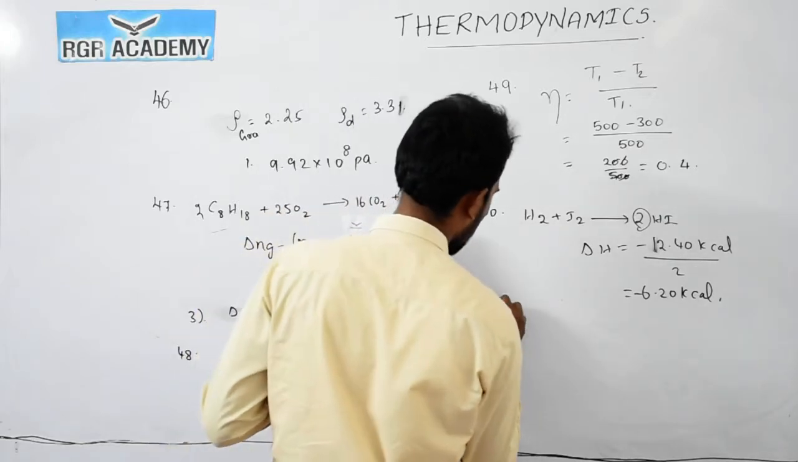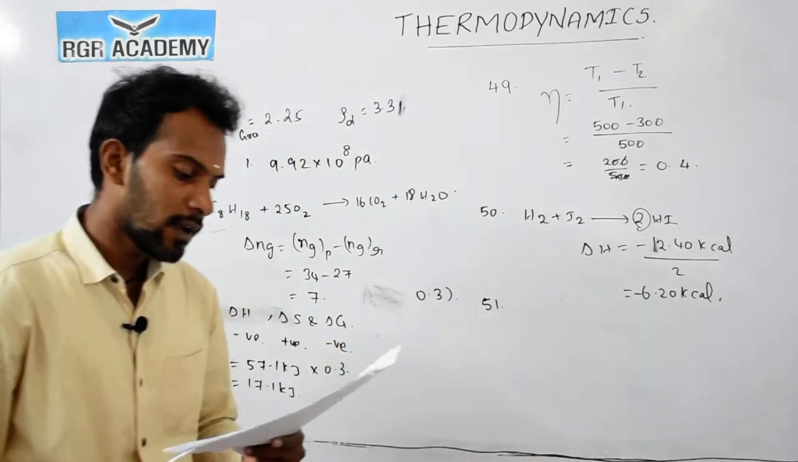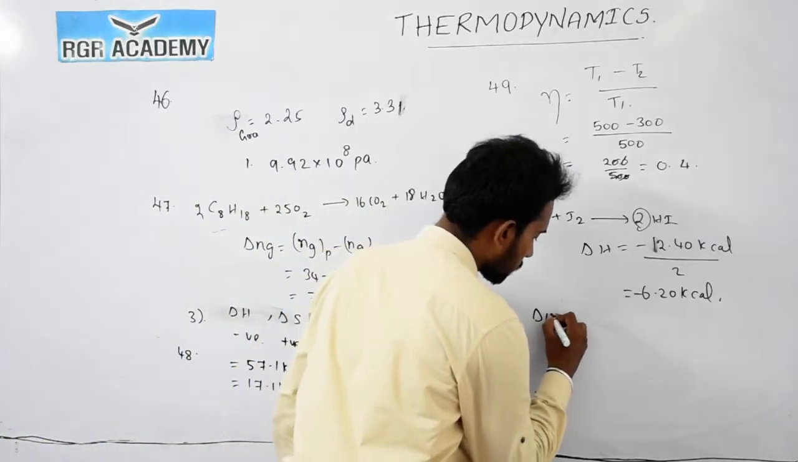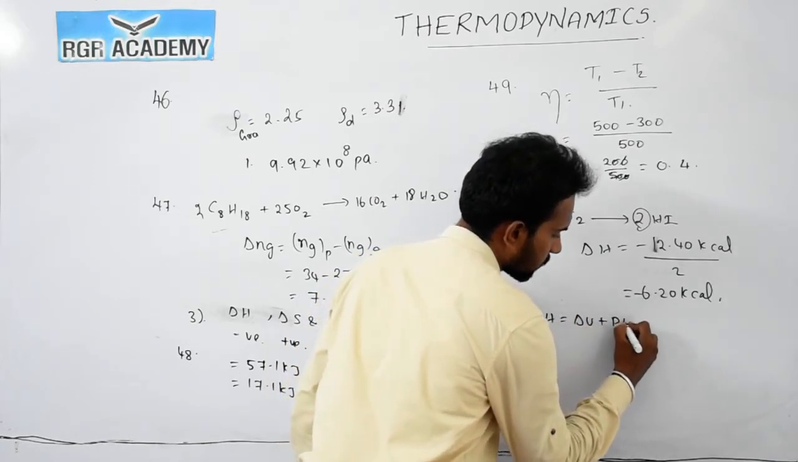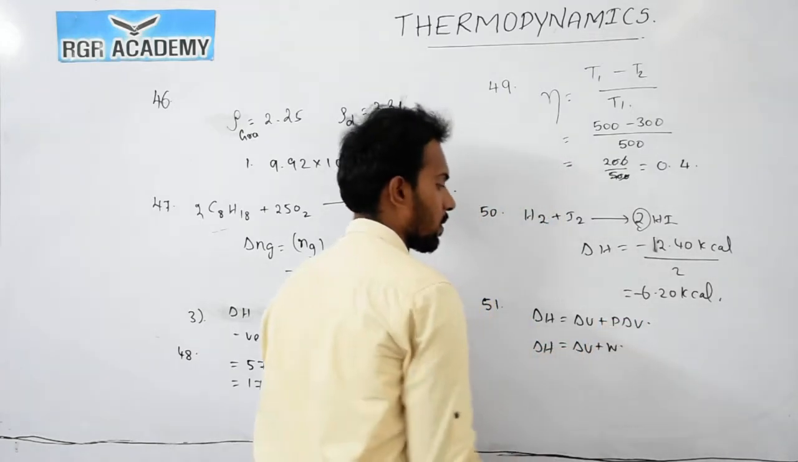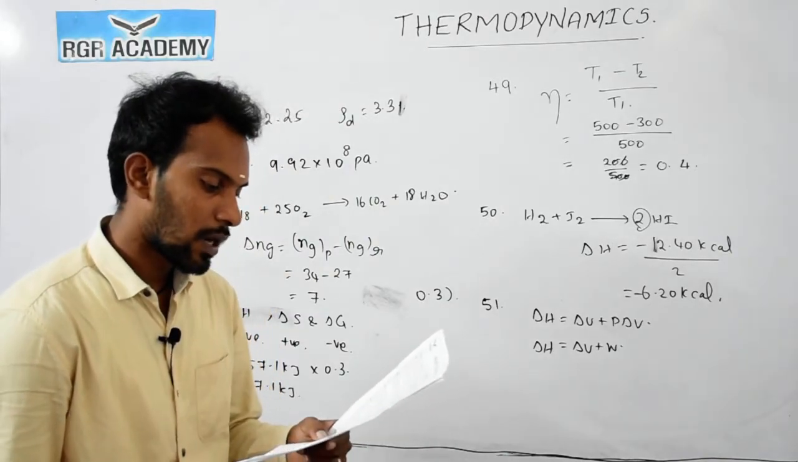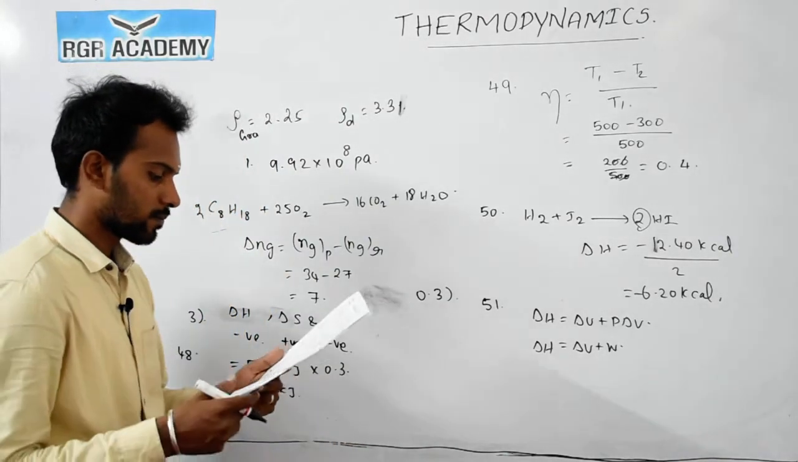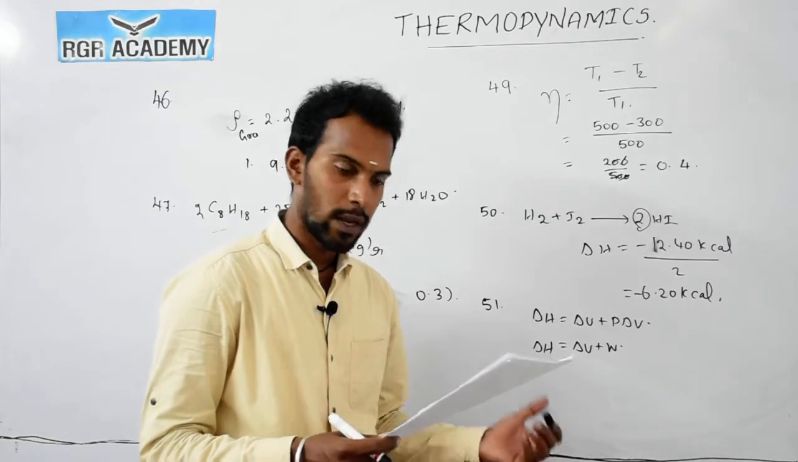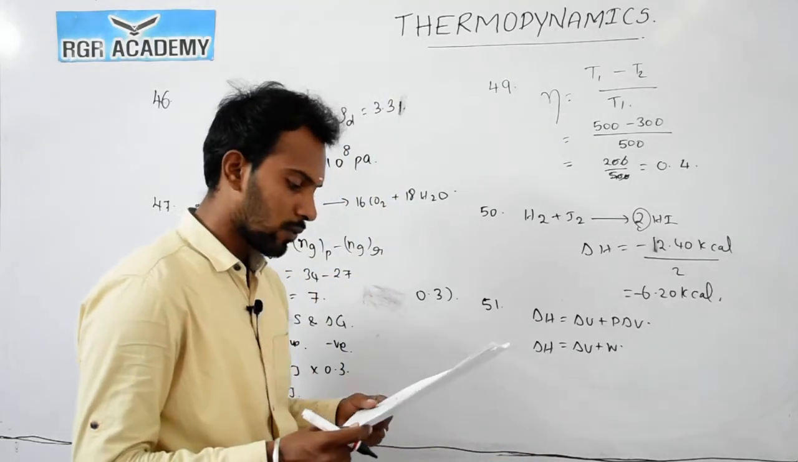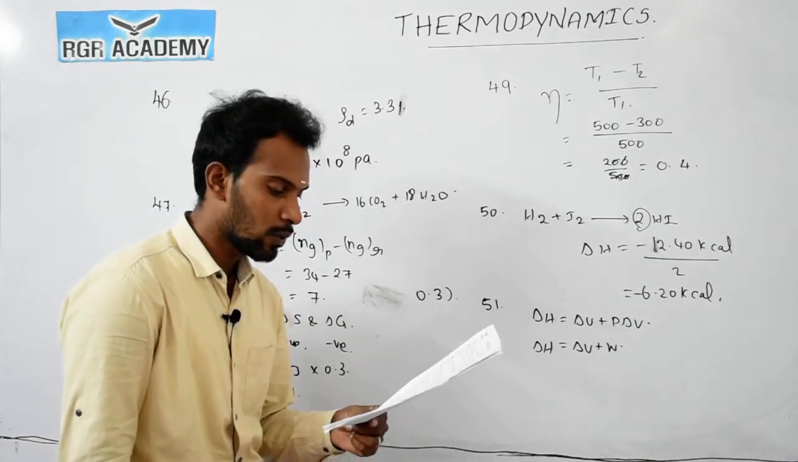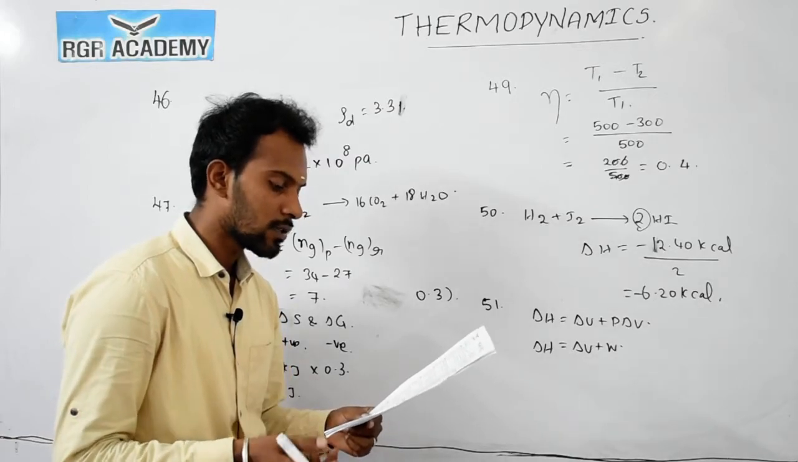Now the question number 51. The relation between enthalpy and work done is represented by delta H is equal to delta U plus P delta V. So delta U plus W is equal to delta H. Now the question number 52. The standard entropy of decomposition of N2O5 to NO2, the entropy of this reaction is 176.7 joule per Kelvin. What is the free energy change of the reaction?